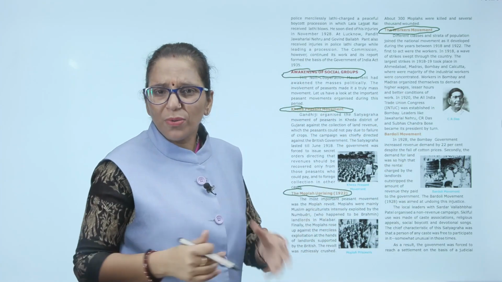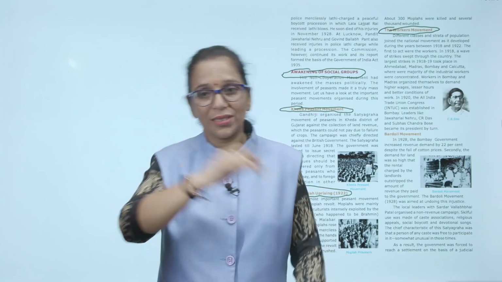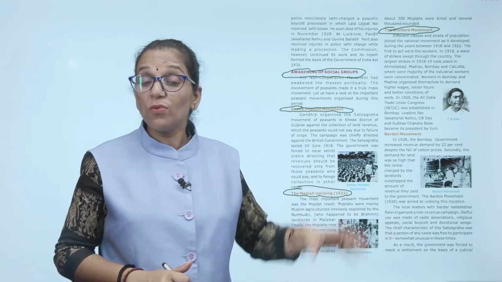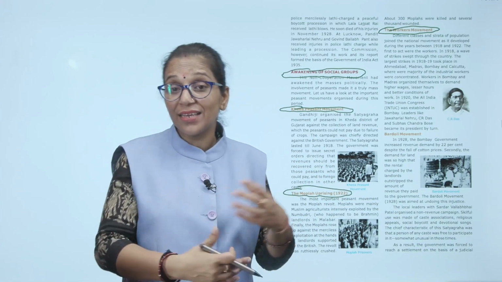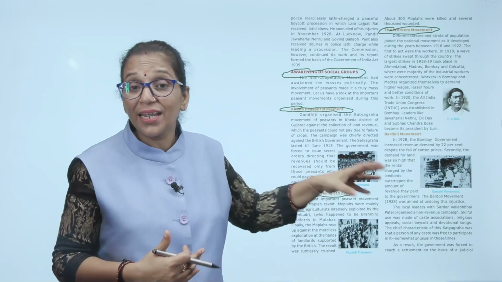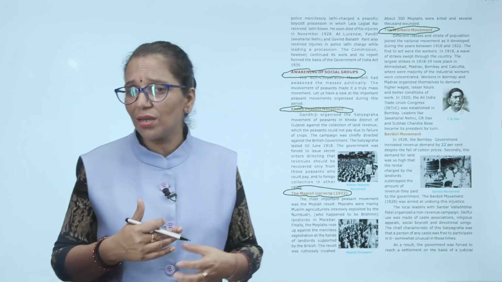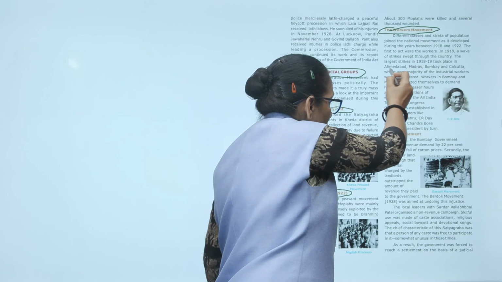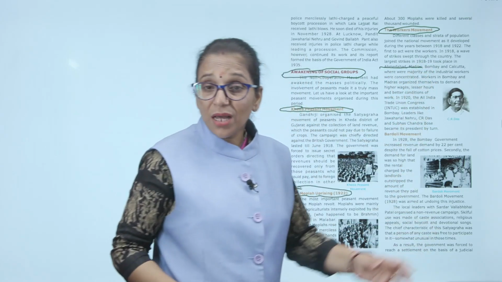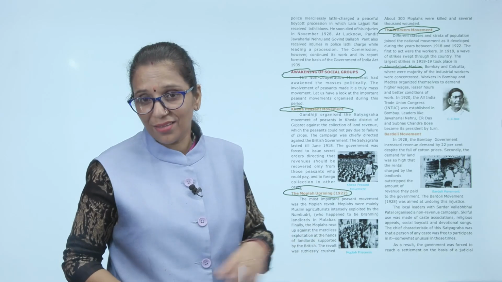And then we have also seen workers' movements in Indian history. Different classes and strata of the population joined the national movement as it developed during the years between 1918 and 1922. Now what happened? The first to act were the workers. Workers of India united themselves and participated in strikes, satyagraha, etc. You can see in 1918 a wave of strikes swept throughout the country. They were asking for their rights and for better conditions in the industry. The largest strikes in 1918 and 1919 took place in Ahmedabad, Madras, Bombay and Calcutta. The Ahmedabad strike is also known as the Ahmedabad Satyagraha.